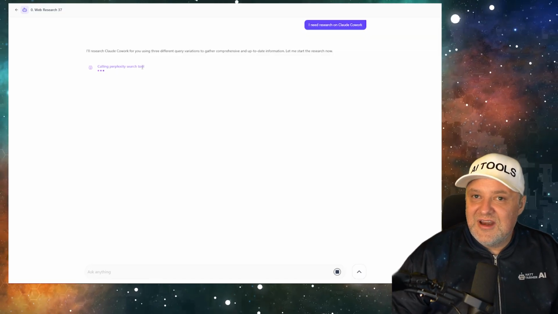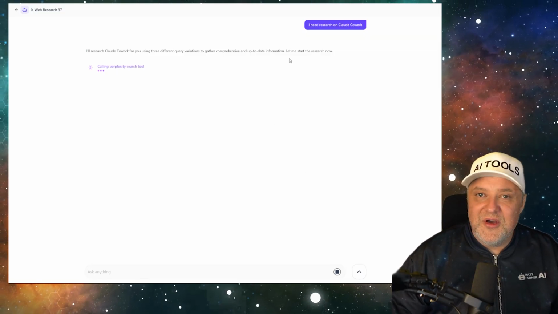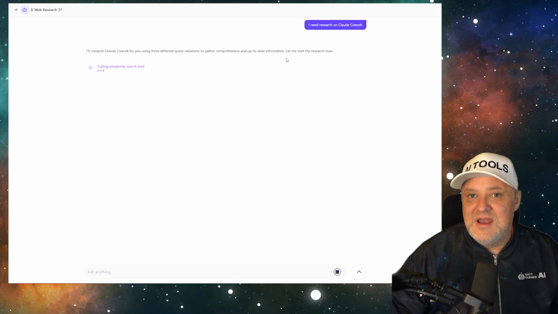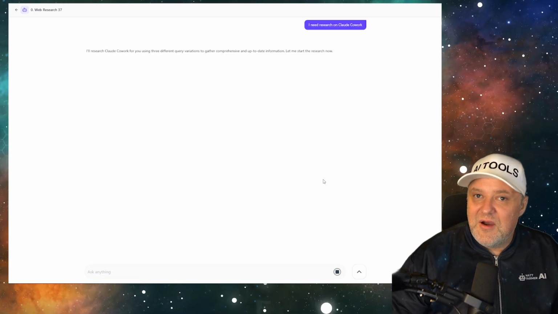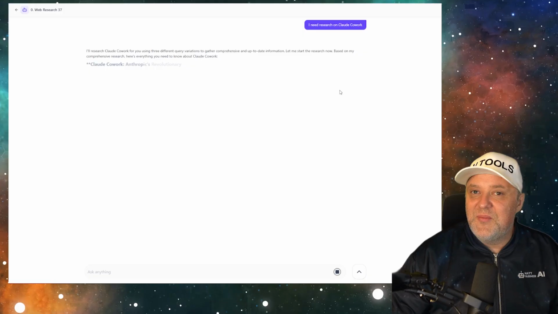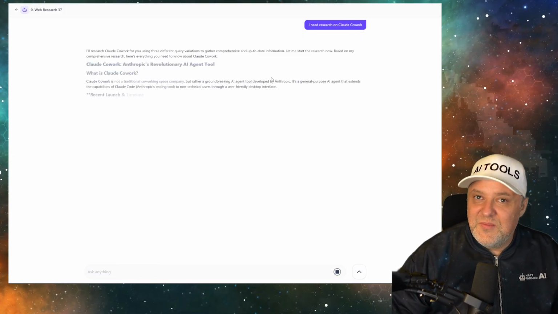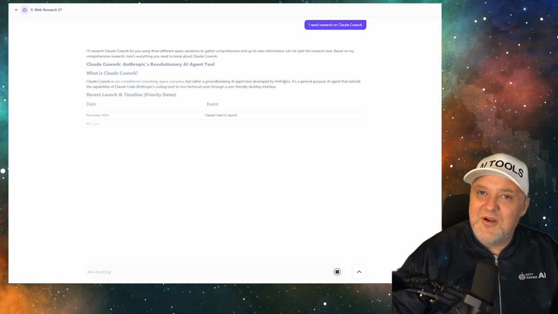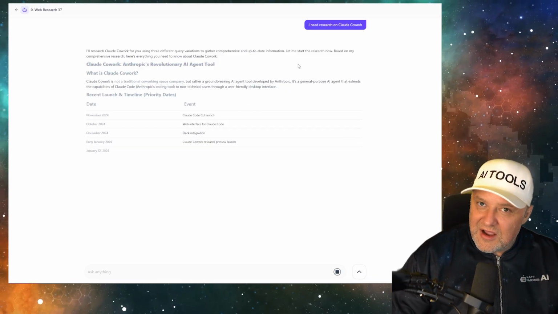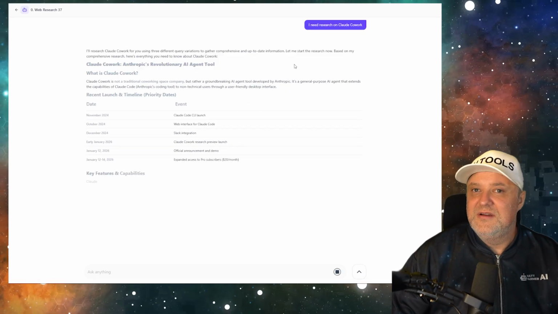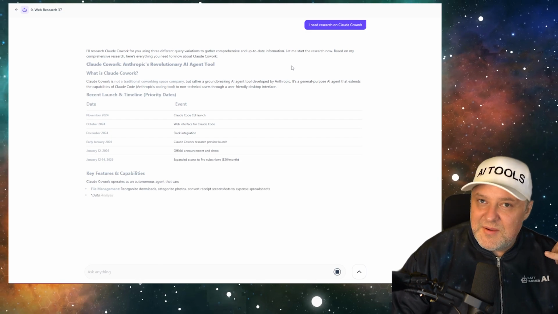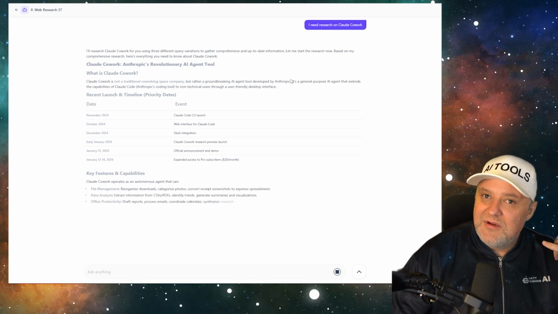You can see it's starting to use the Perplexity search tool to grab all the research about Claude Cowork and start to get you an answer for that. While it's generating, you can see it says stop at the bottom. You can edit and resend your prompt if you didn't like the output, or you didn't like how it came back, or maybe you got an error. Sometimes it happens. AI goes down a lot. It's not always our fault. Okay, don't blame me. Call up Sam Altman, Dario Amodei, be like, hey, what's going on here?